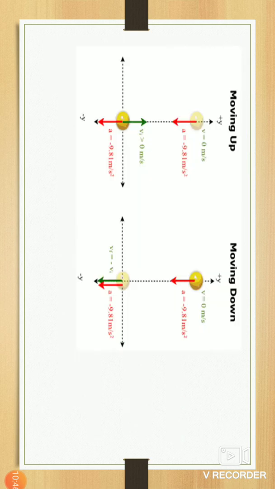Here in this picture we can clearly see it. u is equal to 0 meter per second when the ball is moving in the upward direction. The acceleration is g, the gravitational acceleration. When we throw it, the initial velocity is 0. When it stops, the final velocity is also 0.